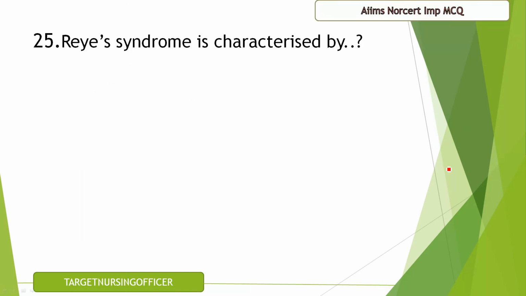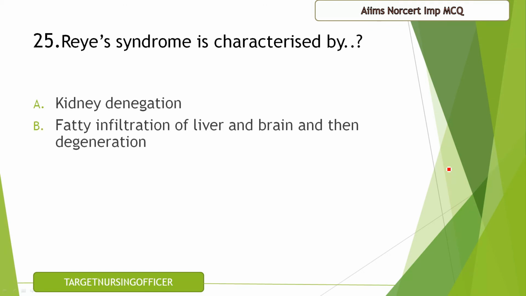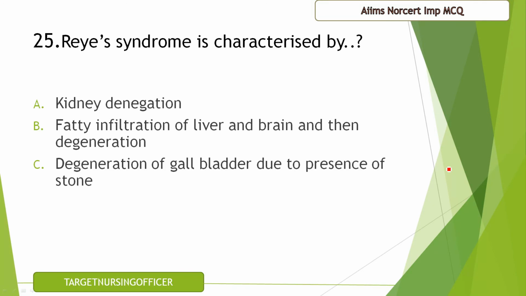Question number 25. Reye syndrome is characterized by kidney degeneration, fatty infiltration of liver and brain, and then degeneration of gallbladder due to presence of stone, and the final option is renal stones. The correct answer for this question is B, that is fatty infiltration of liver and brain and then degeneration.